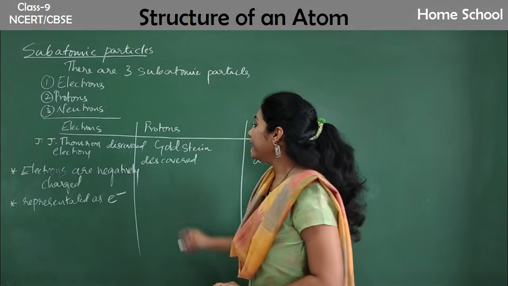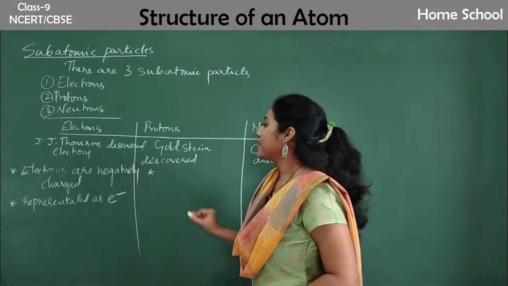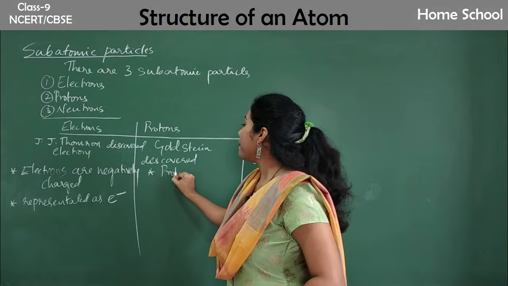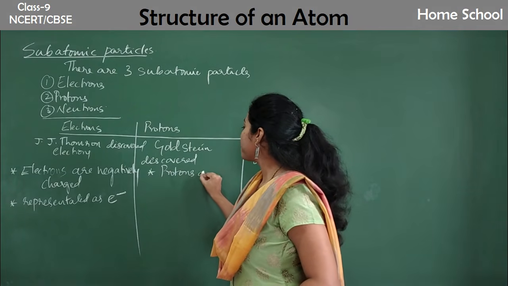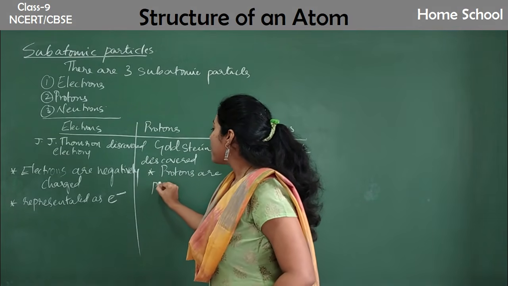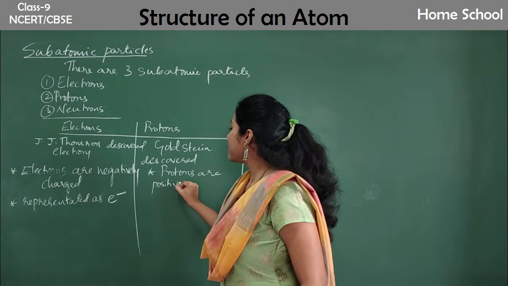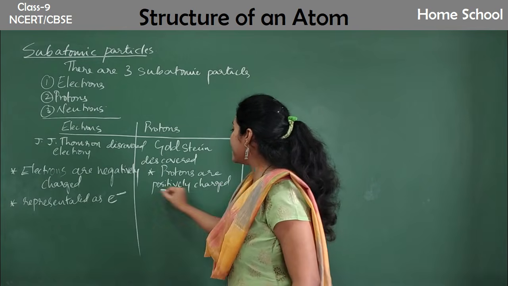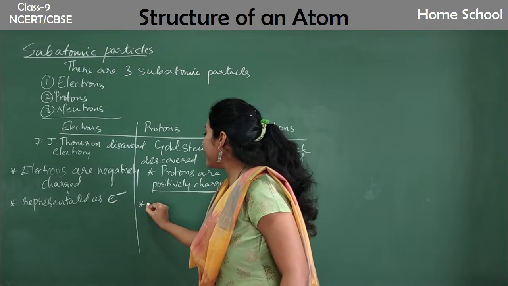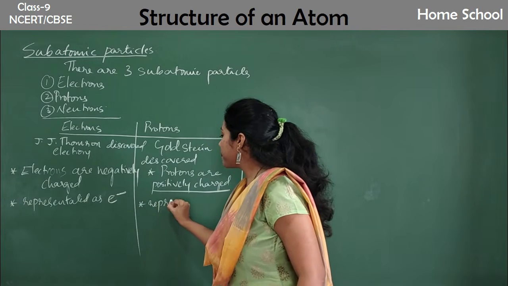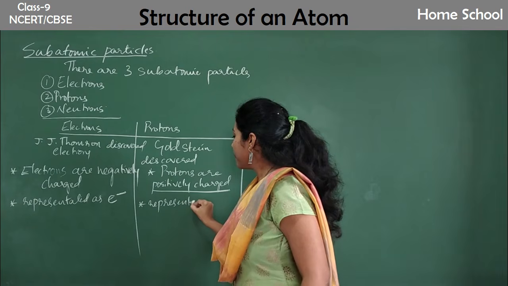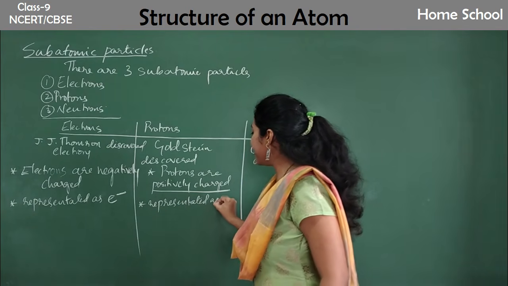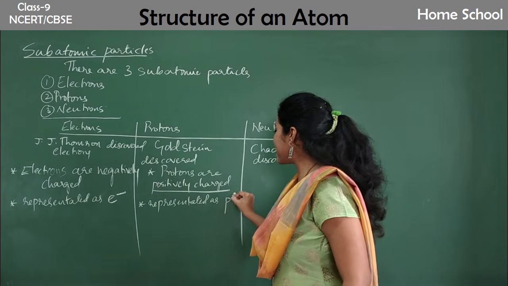Coming to the protons, protons are positively charged. These words are very important, guys. Protons are represented as p plus.